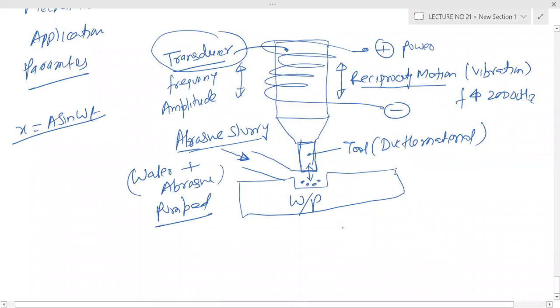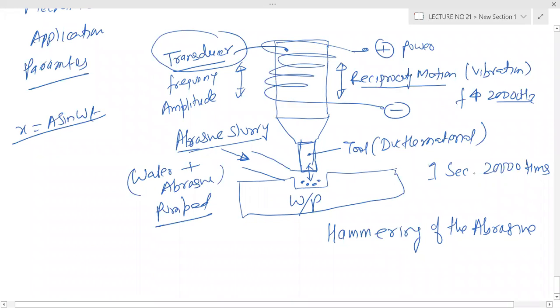There will be hammering of the abrasive, at very high frequency, meaning in 1 second, 20,000 times.